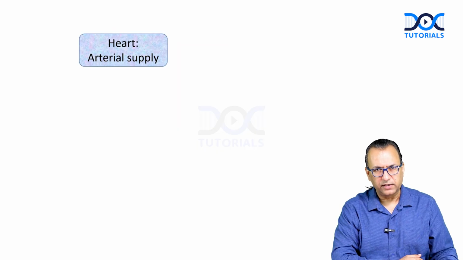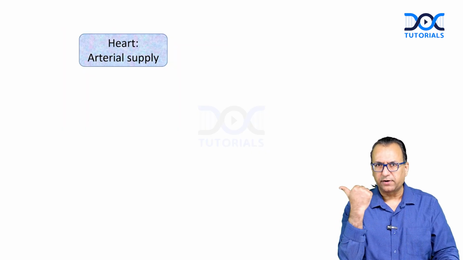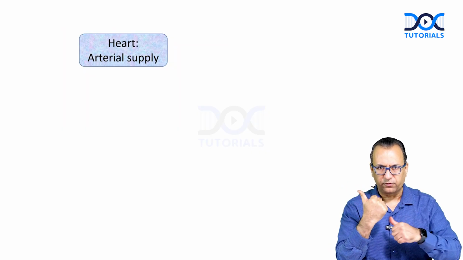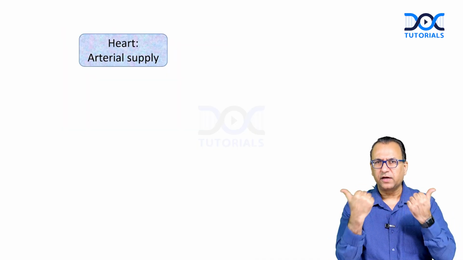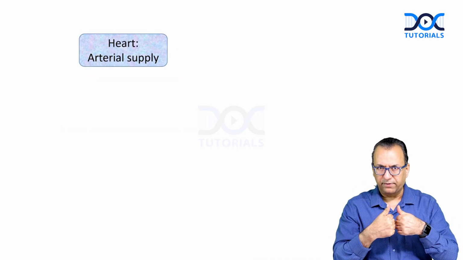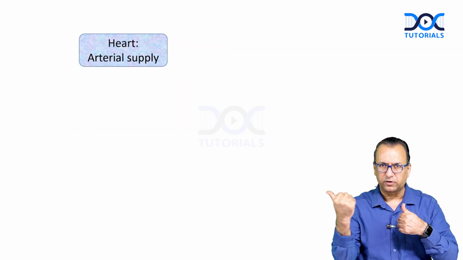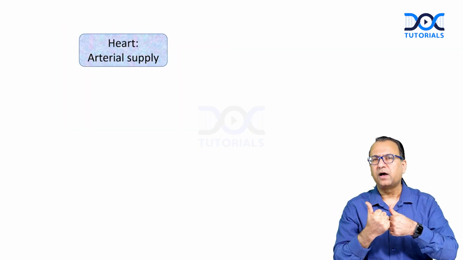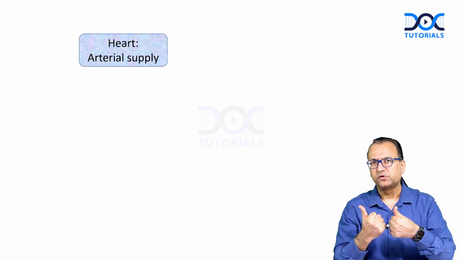The heart arterial supply. We have two major arteries here, going towards the right side, the right coronary artery, and towards the left side, the left coronary artery. Both of them come from the ascending aorta and they run in their respective coronary sulcus. The right coronary artery will run in the right coronary sulcus, not only anteriorly but also posteriorly. Similarly, the left coronary artery will run in the left coronary sulcus, not only anteriorly but also posteriorly.